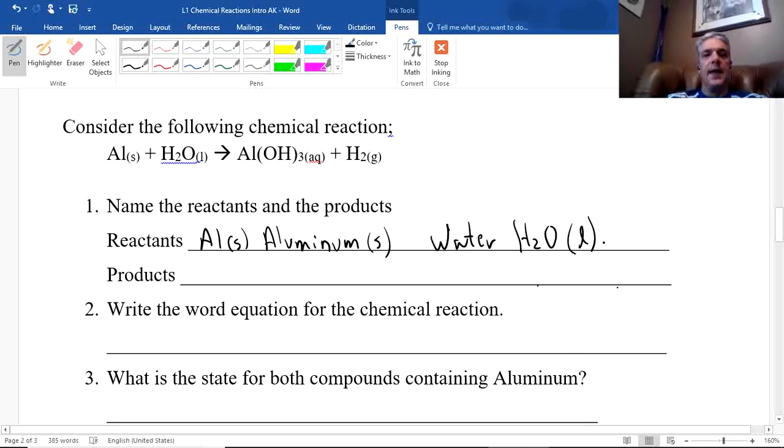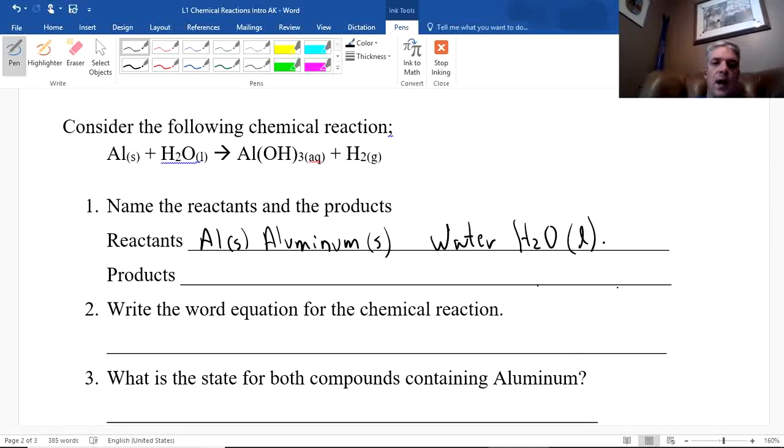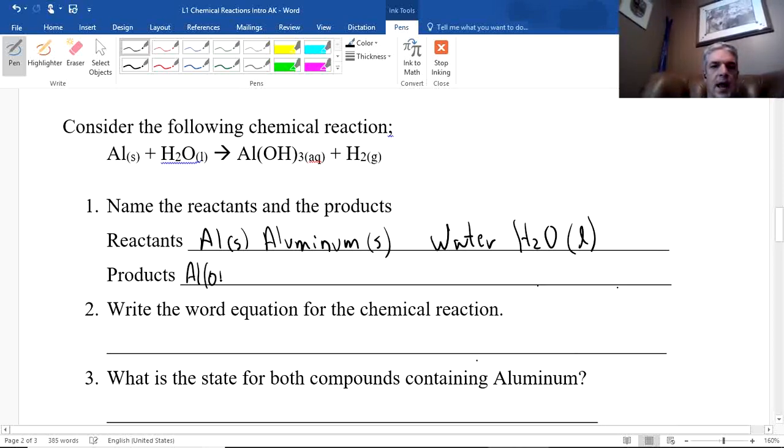And then what are my products? Again, I could write it as a word equation, or I could write it with the chemical formulas. I'm going to do both. So I can say Al(OH)3, and that's aqueous. It's going to be in water.